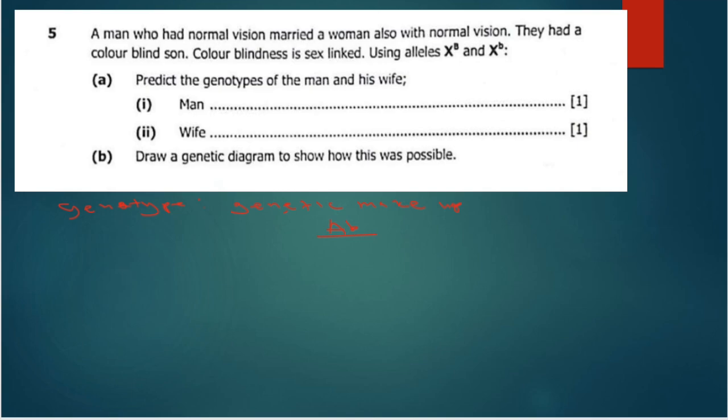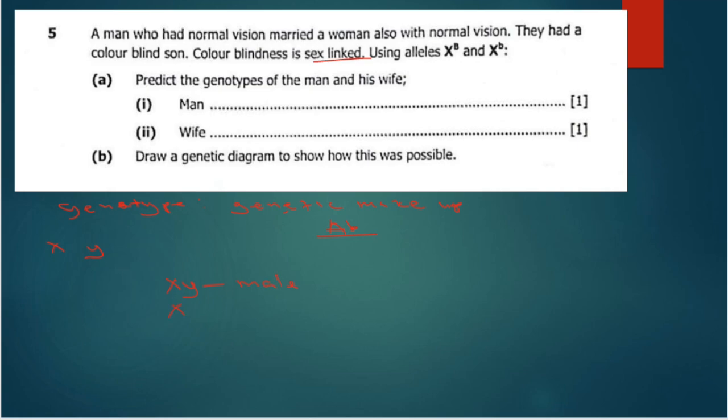Now let's come back to this point here. In the question, they have mentioned sex-linked. Sex-linked is a characteristic or genetic disorder which occurs on the X chromosome. Usually for the sex chromosomes, we have X and Y. When you have X and Y in a pair, this represents the sex chromosome for the male.